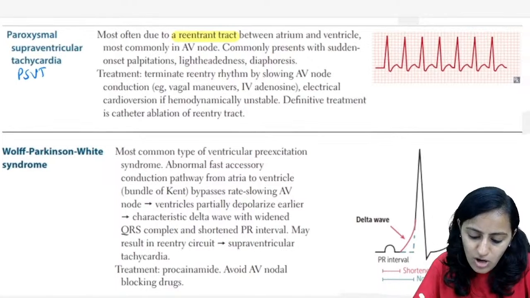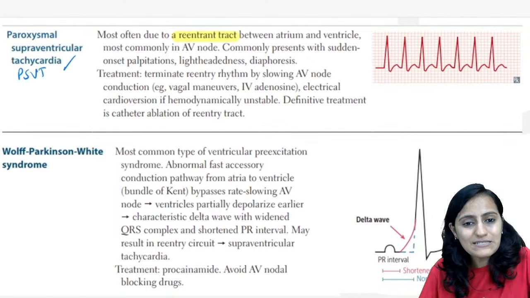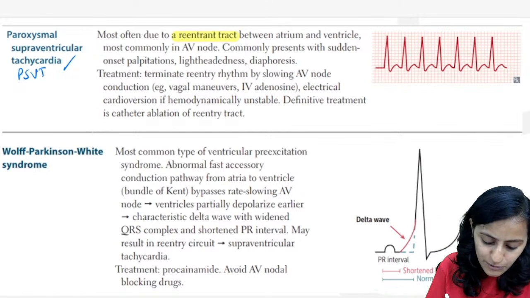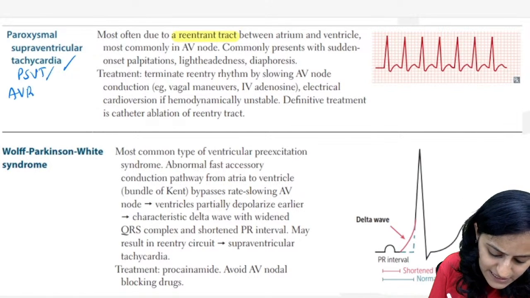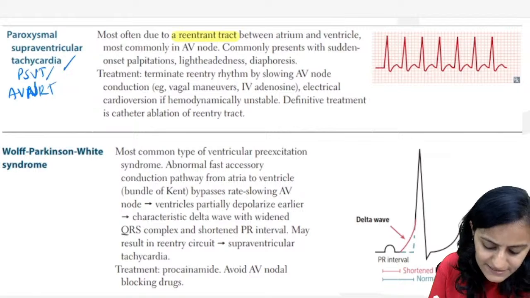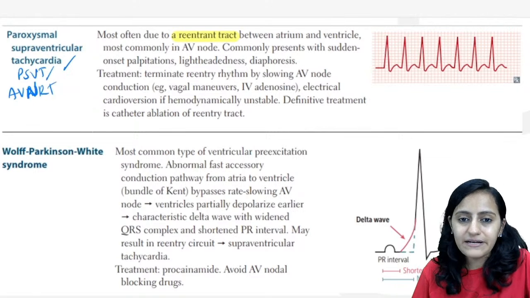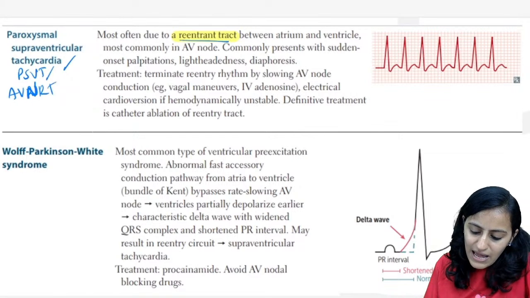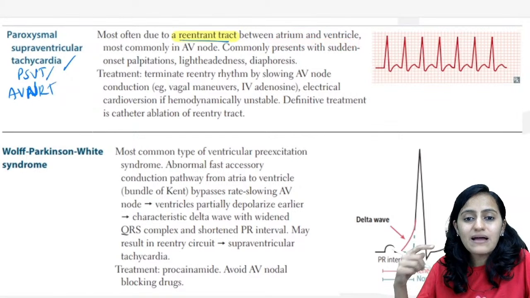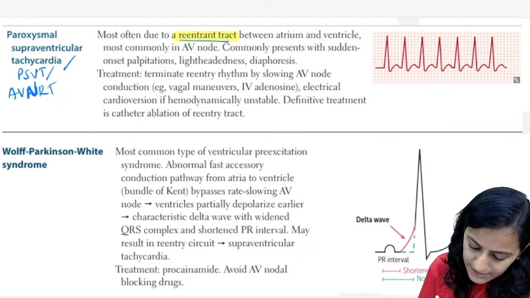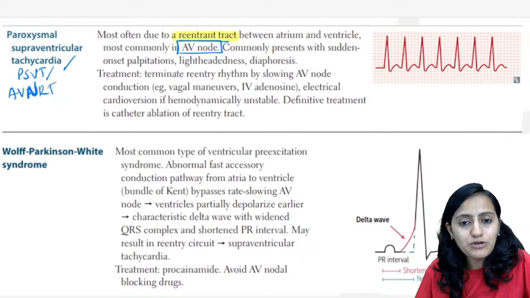Instead of PSVT, sometimes in the options, if you are given this ECG and you are asked what is this, it can also be given as AVNRT, that is AV nodal re-entrant tachycardia. Basically there's a re-entrant tract between the atrium and the ventricle, and most commonly it is in the AV node.